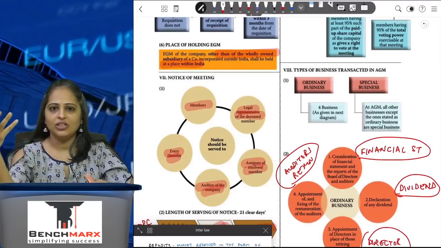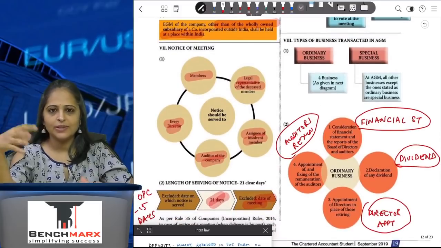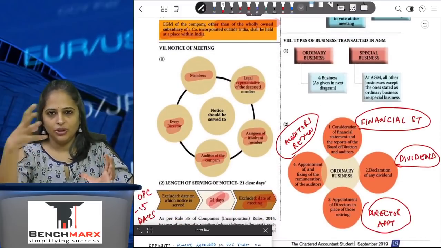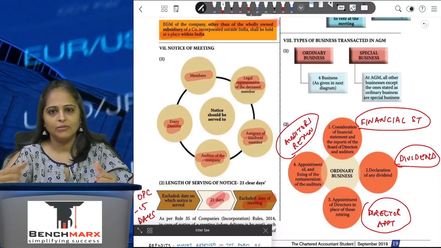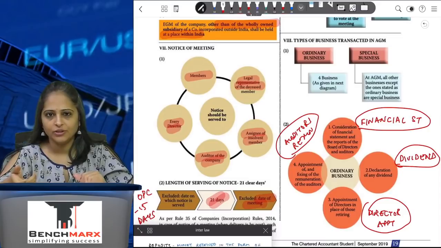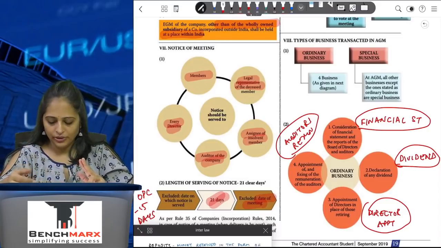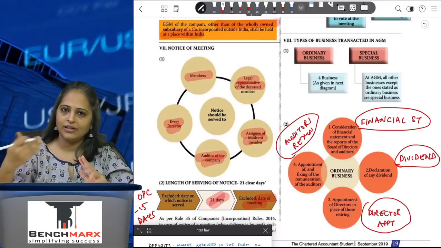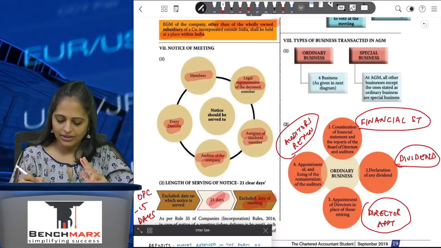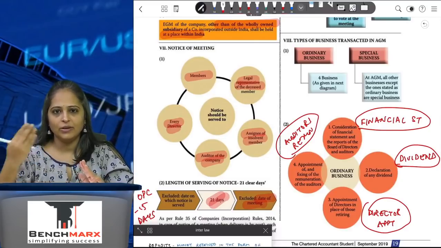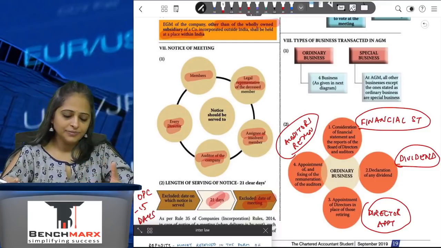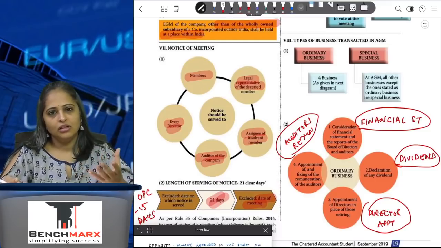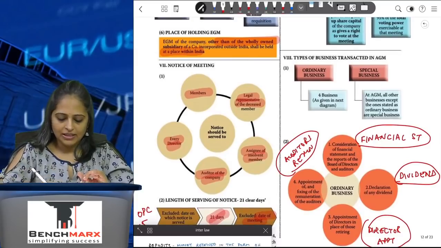Then coming to the different types of business which are transacted at an AGM. Normally, an AGM is to discuss the things which are happening during the year. The most common things discussed are the financial statements and the annual return of the company, the directors who are going to be appointed, the auditors who are going to be appointed, directors retiring and someone being appointed in their place, or any dividend which I want to declare in the company. All of these are ordinary business.